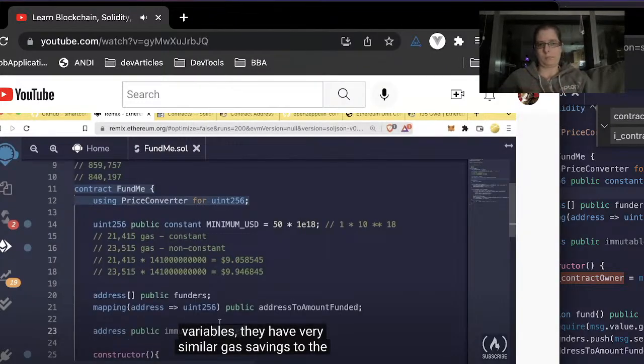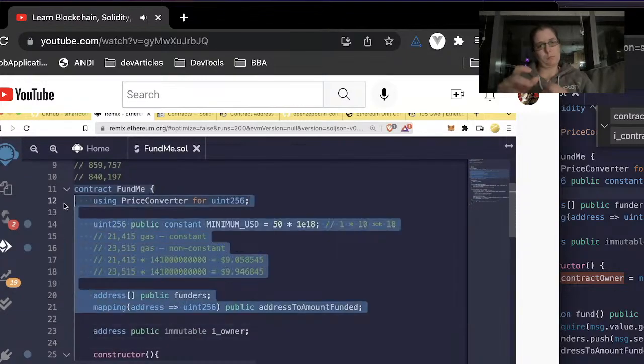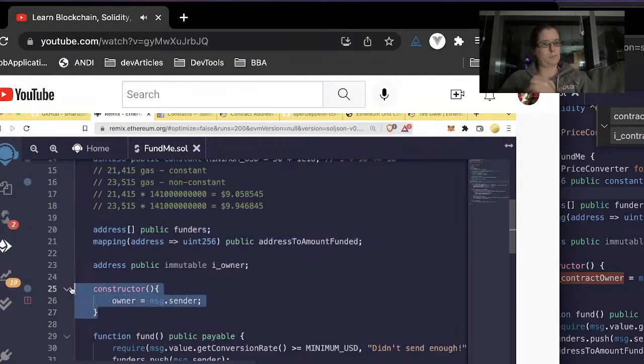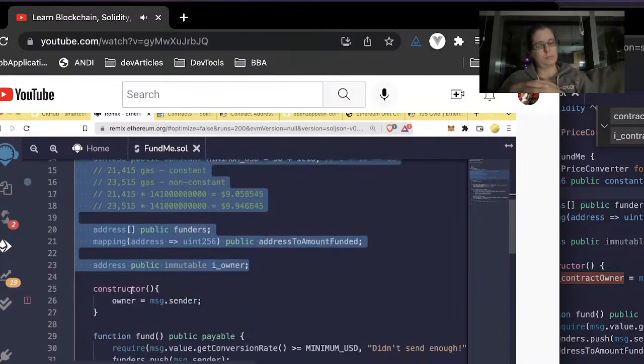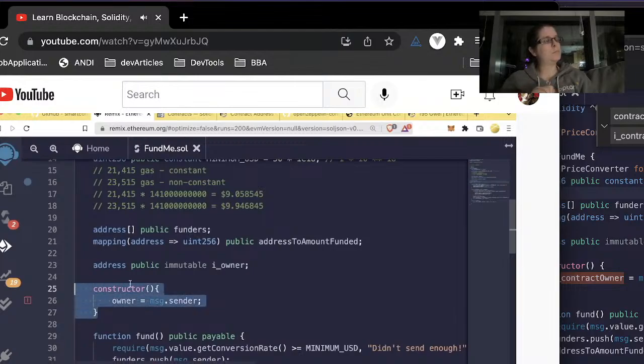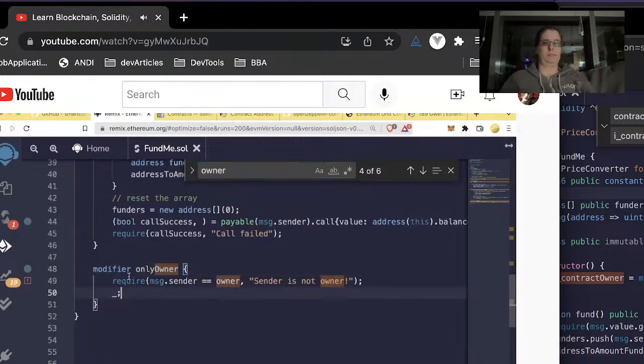Variables. They have very similar gas savings to the constant keyword. Owner, of course, is a variable that we can't set on the line here because inside the global scope, there's no function going on. Inside the global scope, there's going to be no message.sender. There's only going to be a message.sender when we're inside of a function. So inside here, we might say i_owner equals message.sender. And then, of course, we'll scroll down and we'll change this require only owner now equals i_owner.